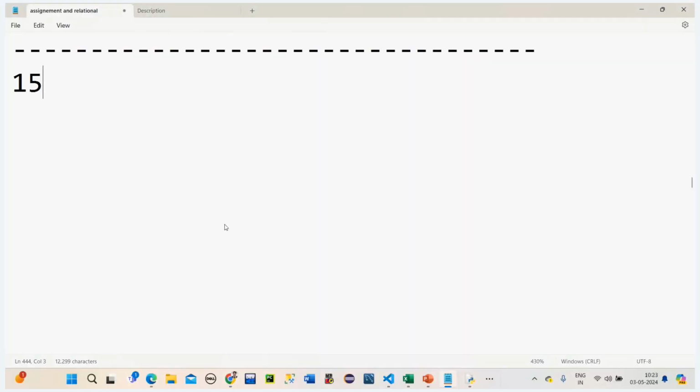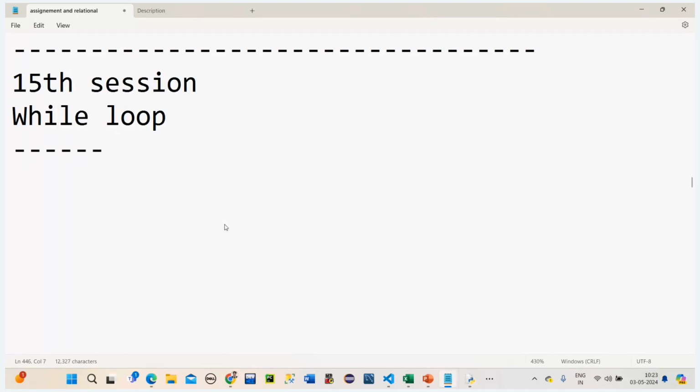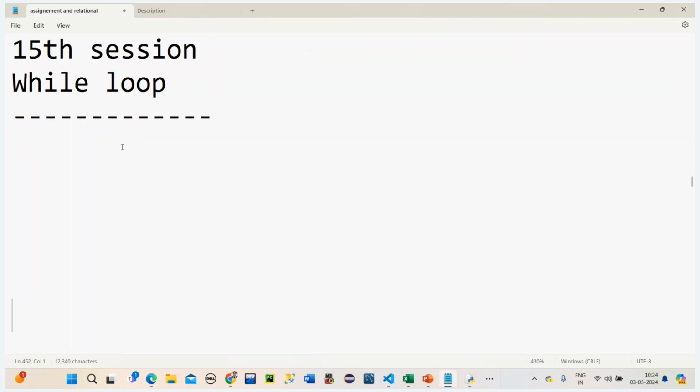Sangamitra. So today it is the 15th session, and this session is going to be on while loop. In the last class, which loop did we discuss? For loop. I guess you are good with for loop. Yes. So now we are going to see about while loop. So why do we have to use while loop? Let's see. First we'll see what exactly it is.